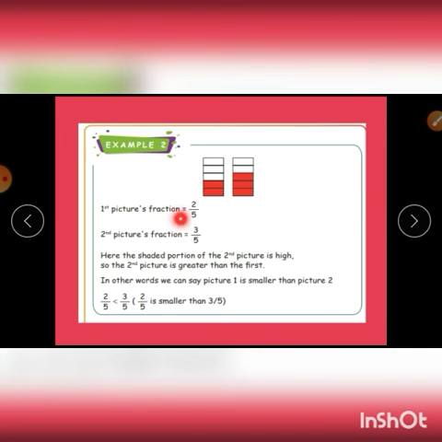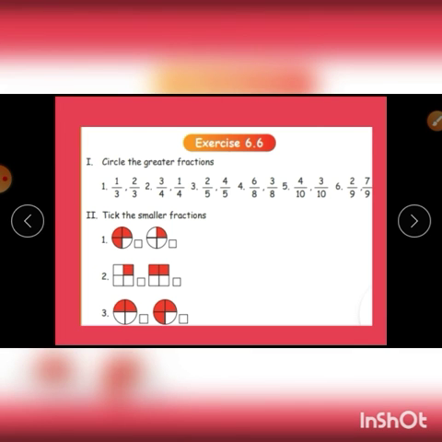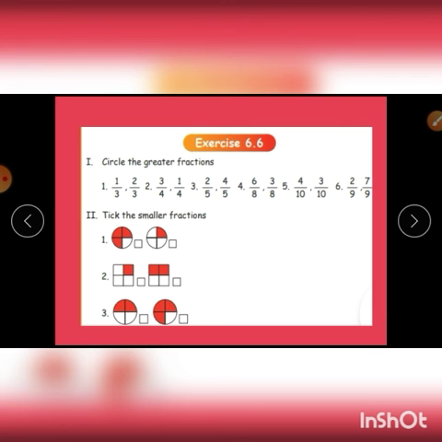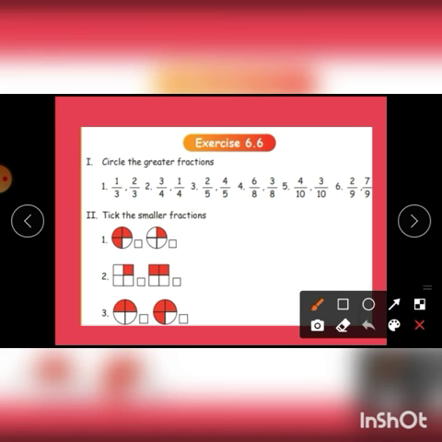See the next example. In the first picture, this box is divided into 5 equal parts. 2 have been shaded, so its fraction is 2 by 5. Here in the next picture, 5 boxes are there. 3 have been shaded, so the second picture's fraction is 3 by 5. In other words, we can say the first picture is smaller than the second one. So 2 by 5 is smaller than 3 by 5. Circle the greater fractions. So we want to circle the greater fractions.